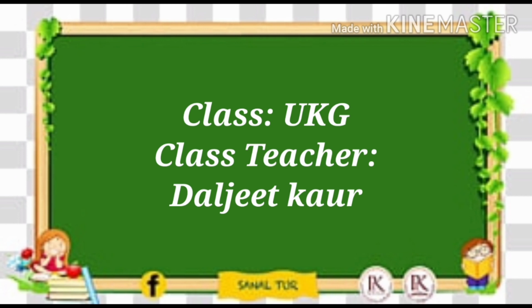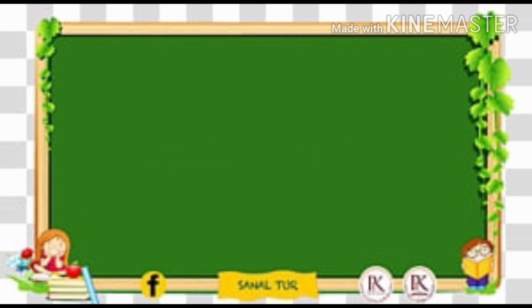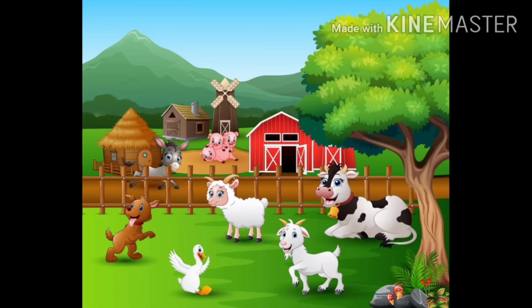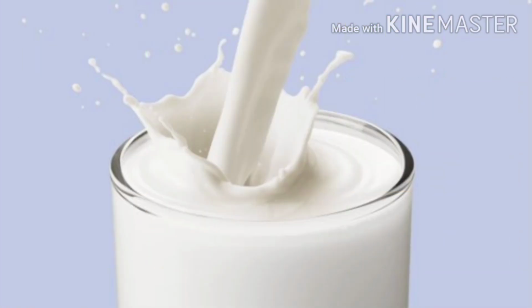A very fresh good morning to my lovely kids. How are you? I hope you all are doing good. Today is the turn of GK subject and we will learn the name of animals which give us milk. हम कौन से एनिमल्स के नेम लर्न करेंगे? हम वो एनिमल्स के नेम लर्न करेंगे जो हमें क्या देते हैं? मिल्क. आप सब मिल्क पीते हो? Yes. Now let's see.